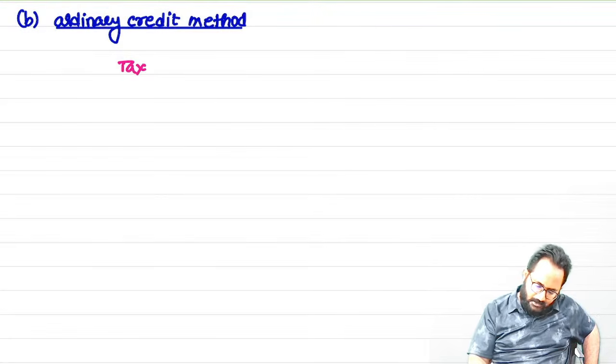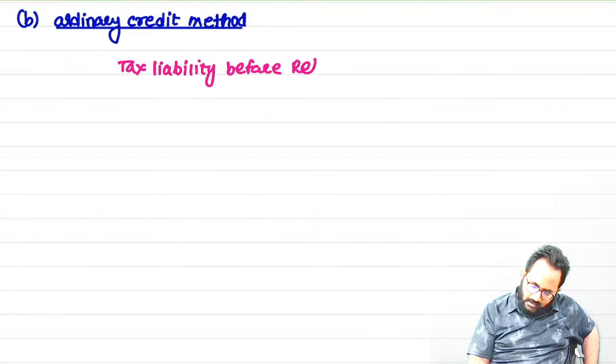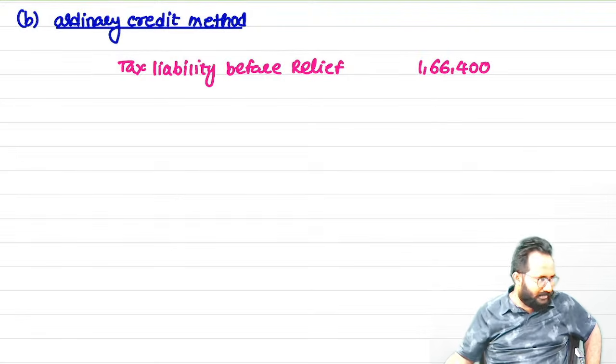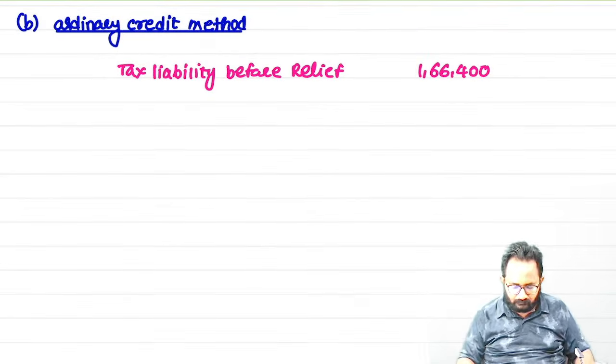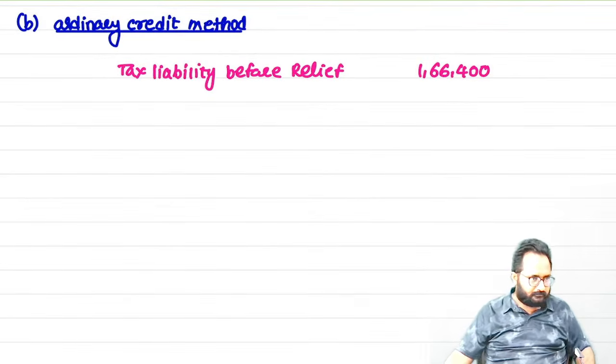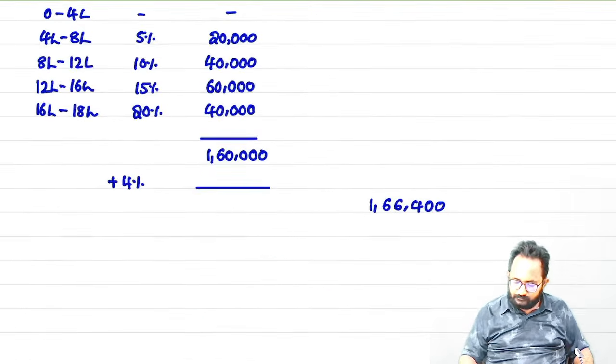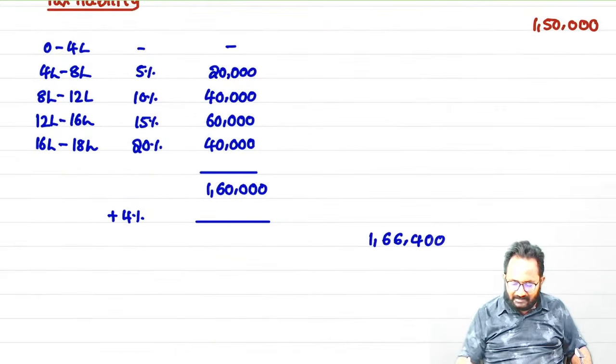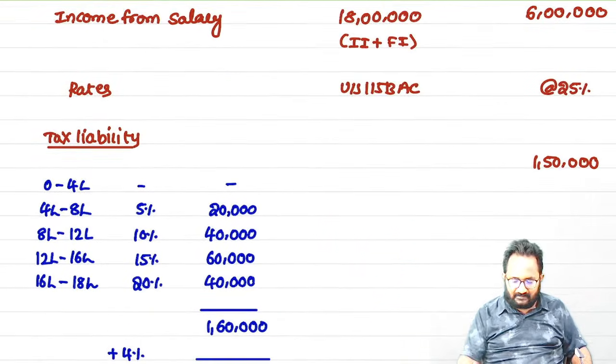Tax liability before relief. In India, what is the tax liability before relief? 1,66,000. 1,66,400. Now I will tell you the simple thing. In India, how much is taxed? 18 lakh taxed. If 18 lakh is taxed, how much tax do we collect? 1,66,400.